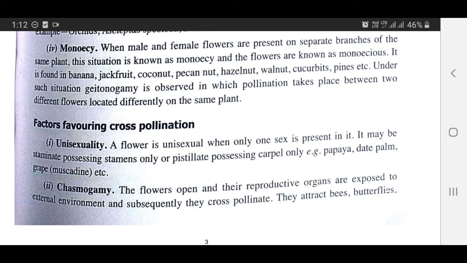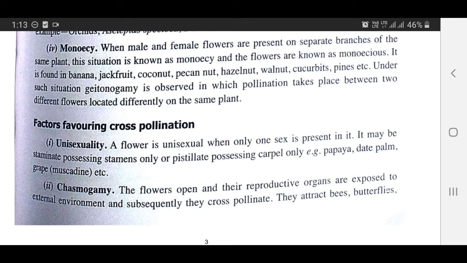Factors favoring cross pollination. Unisexuality. A flower is unisexual when only one sex is present in it. It may be staminate, possessing stamens only, or pistillate, possessing carpel only. For example, papaya, date palm, grape, muscadine, etc.